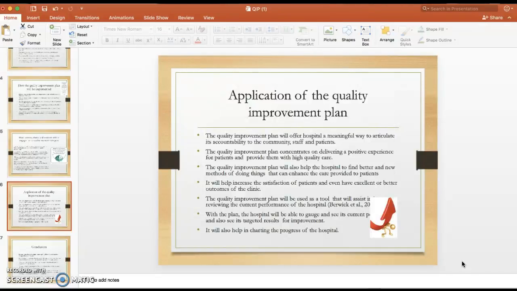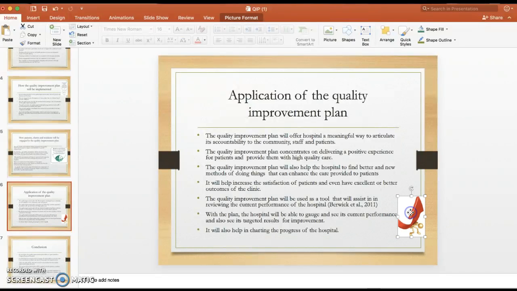It will also help increase the satisfaction of patients and even produce excellent or better clinical outcomes. The Quality Improvement Plan will be used as a tool that will assist in reviewing the current performance of the hospital. With the plan, the hospital will be able to gauge its current performance and also see its targeted results for improvement. It will also help in charting the progress of the hospital.